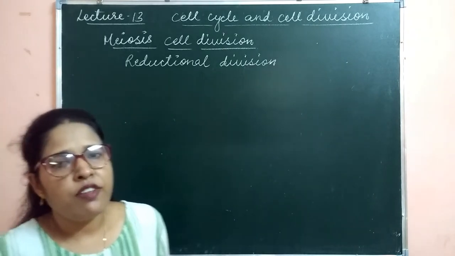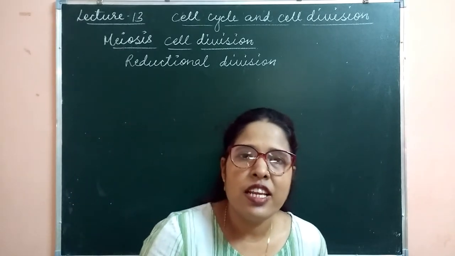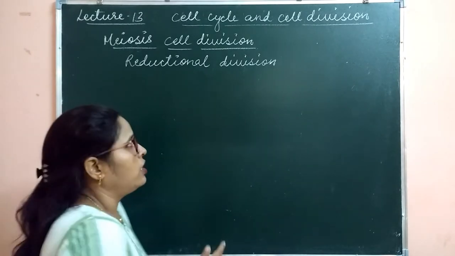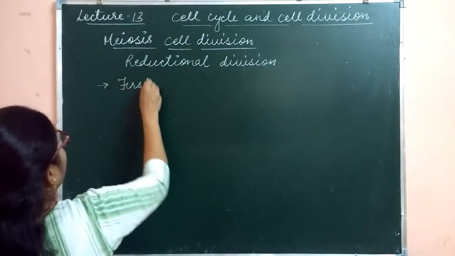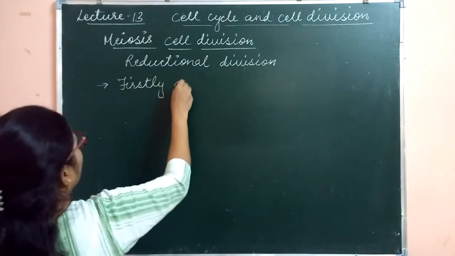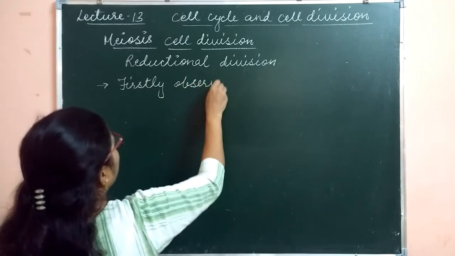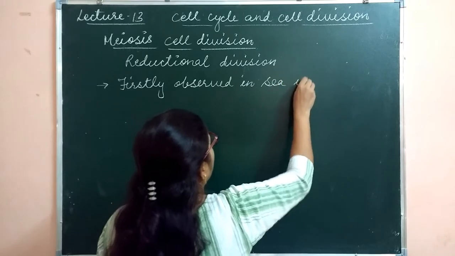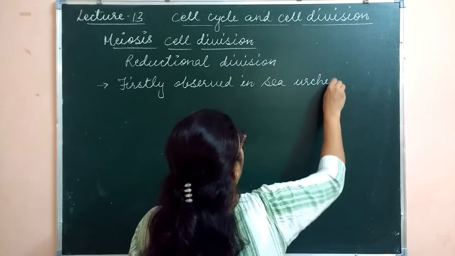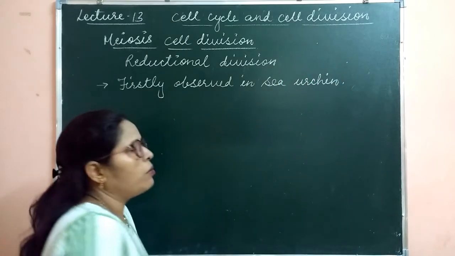This type of cell division is firstly observed in sea urchin. It is an organism belonging to phylum Mollusca.